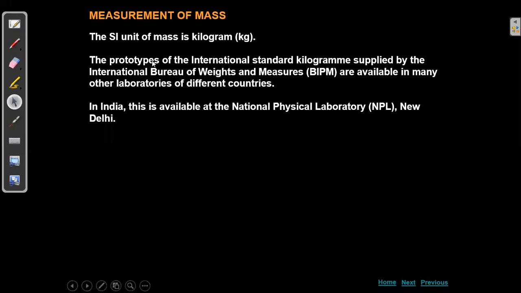Internationally, it is BIPM, the International Bureau of Weights and Measures. If any changes are there, scientists indicate to BIPM. Once they finalize, they give the update to NPL, and NPL people give the update to us, so that the change will be noted. If any new system of units or new inventions come, they will indicate to us.